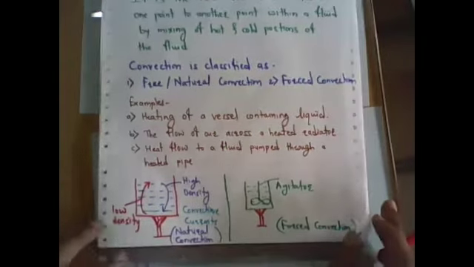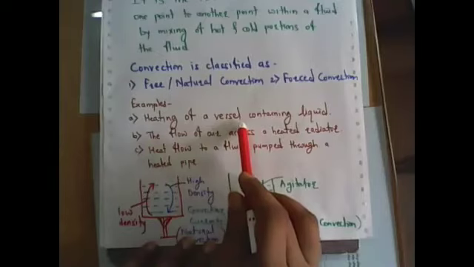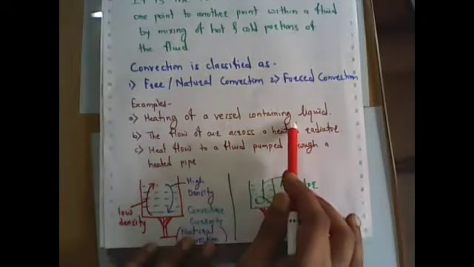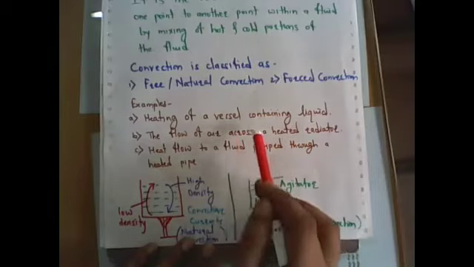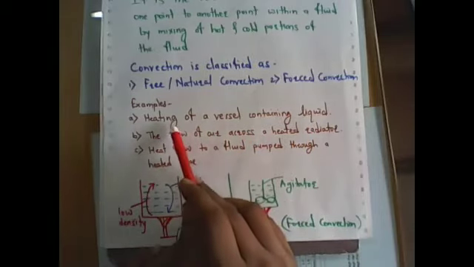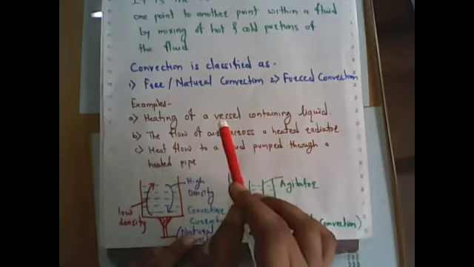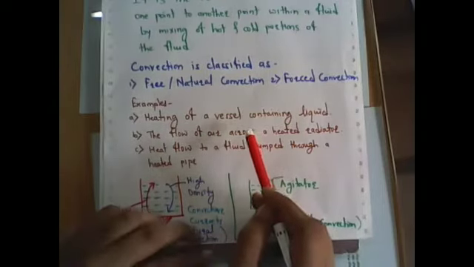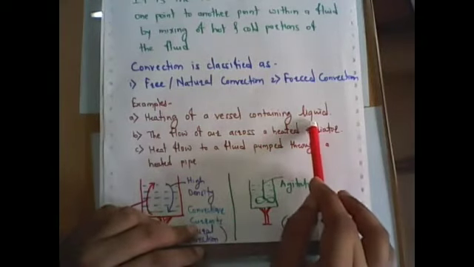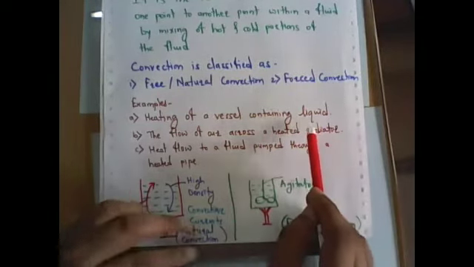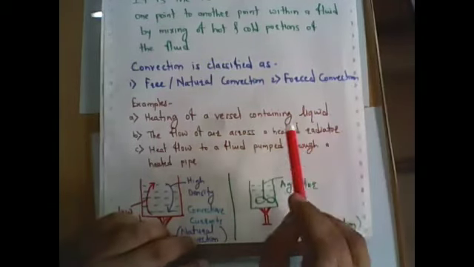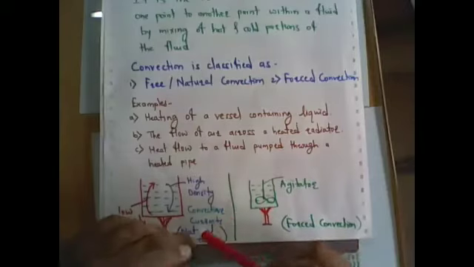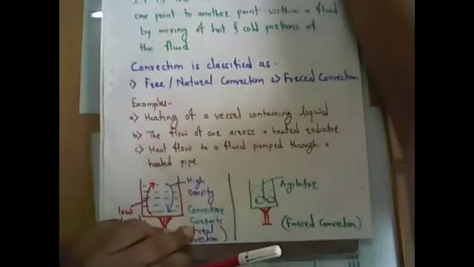Other industrial examples are heating a vessel containing liquid. If a vessel contains liquid or gases and we are heating them, it is a simple example of convection. Heat transfer in the liquid portion is convection. Heat transfer from solid to solid or from solid to liquid is an example of conduction only, right?